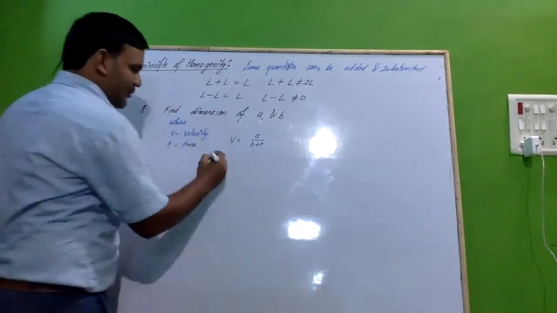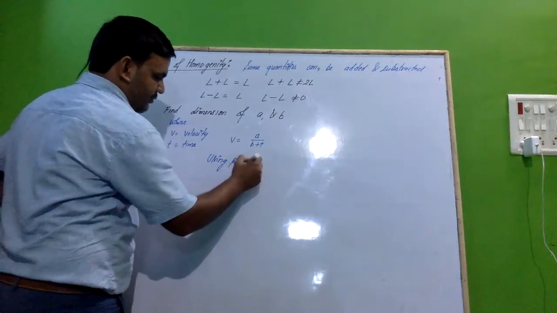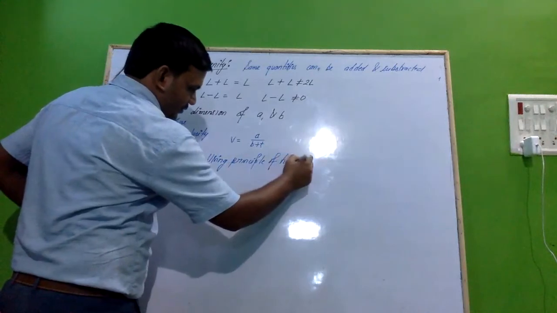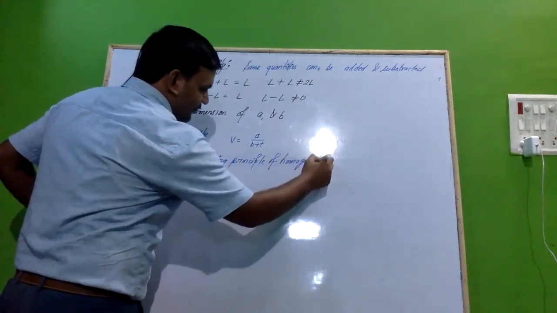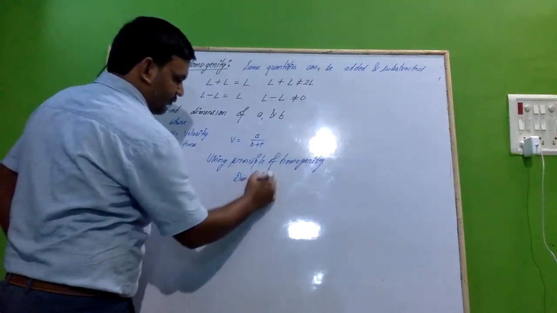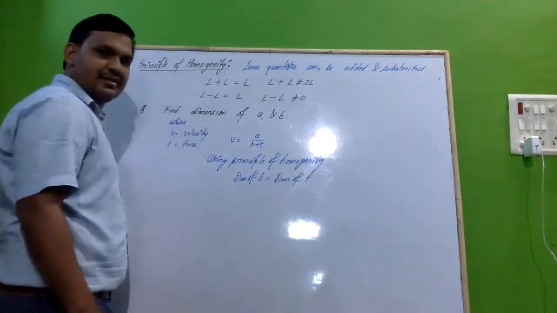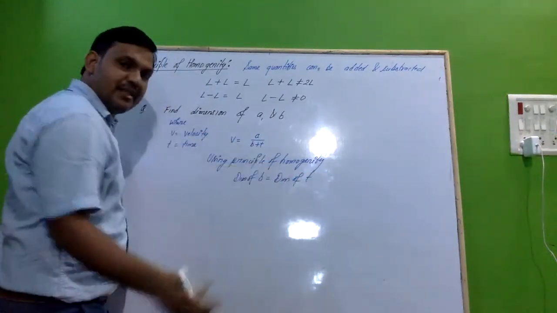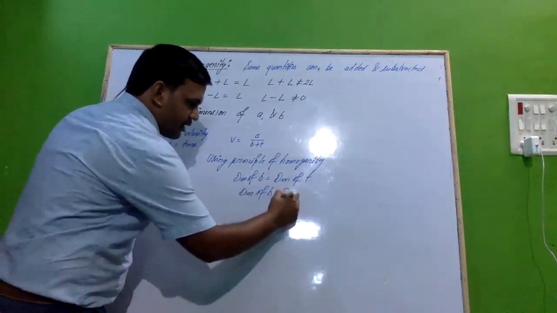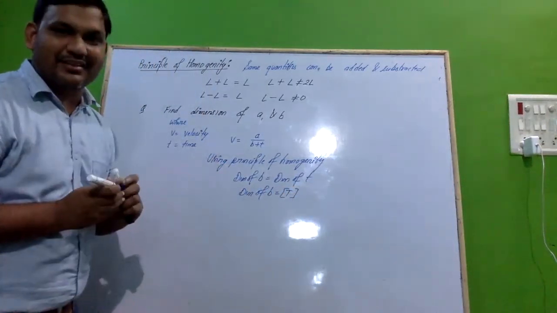So using the principle of homogeneity, the dimension of B must equal the dimension of T. You know well the dimension of T, so the dimension of B will be T only. So we got the dimension of B.